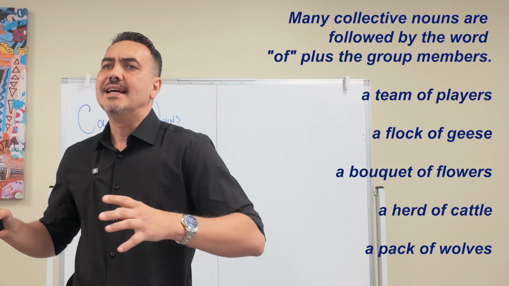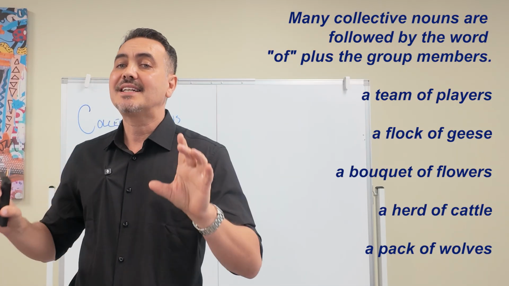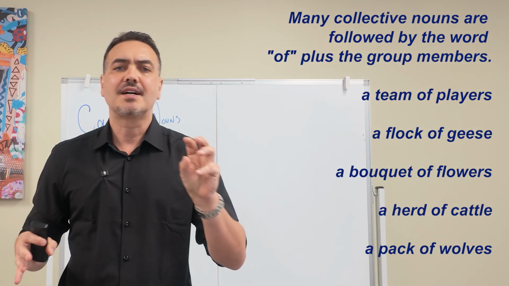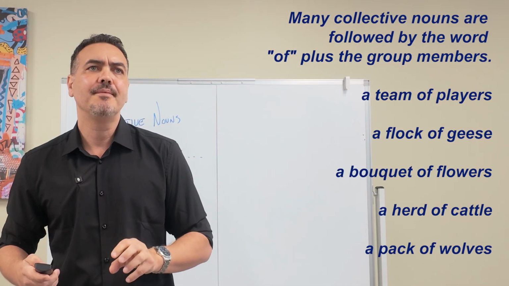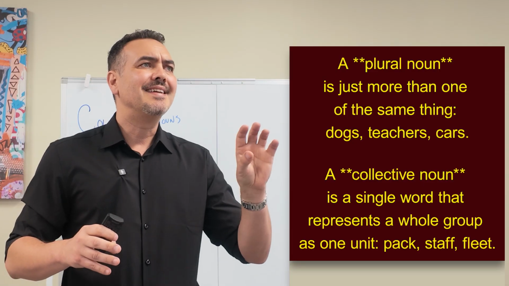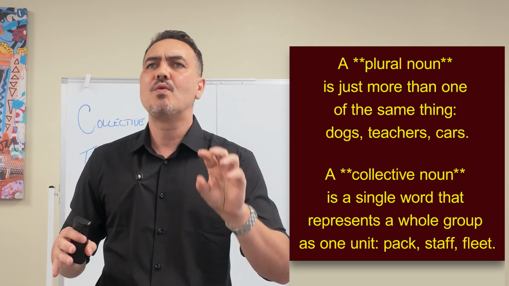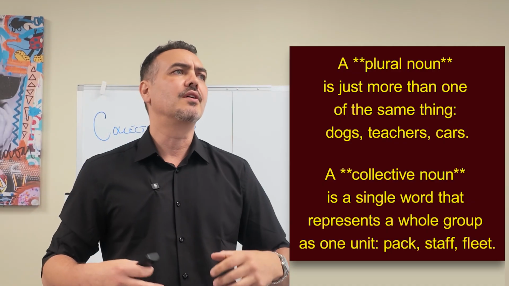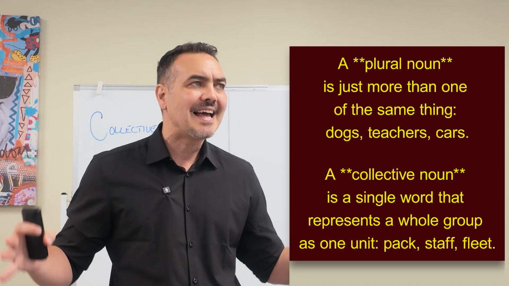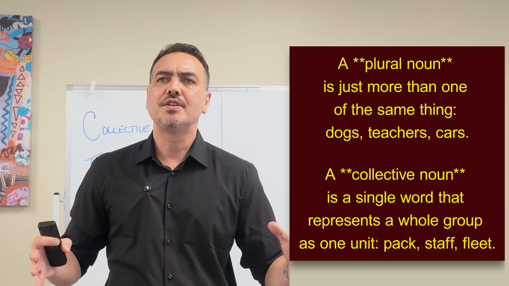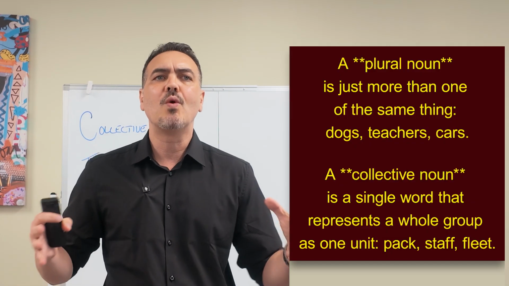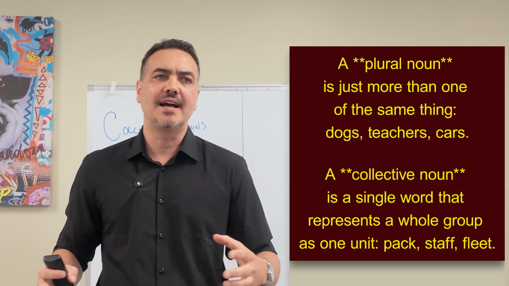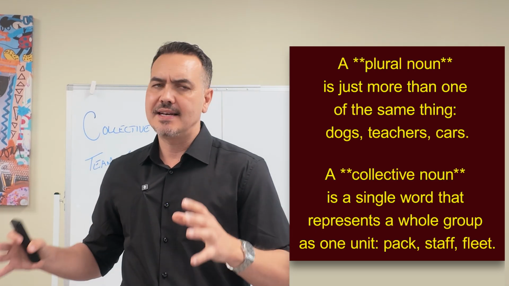Now, it's easy to confuse a collective noun with a simple plural noun. So let's draw a clear line between them. A plural noun is just more than one of the same thing, like dogs or teachers or cars. A collective noun is a single word that represents a whole group as one unit, like pack or staff or fleet.